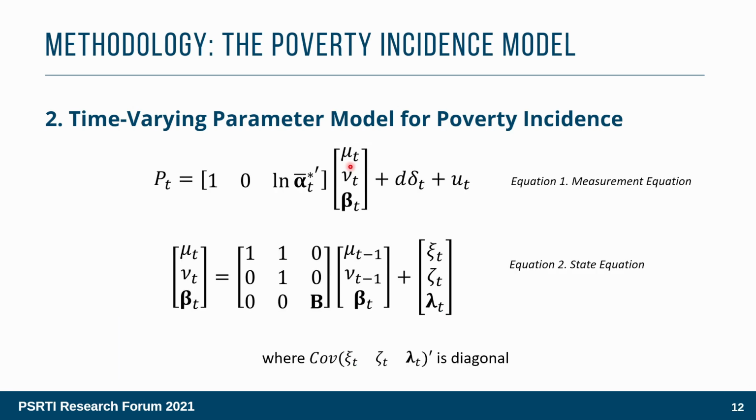The second stage model includes a local linear trend with the parameters mu and nu to take into account the possible existence of a stochastic trend in the poverty incidence, as we observe that the poverty incidence has been on a decline. In state space form, we have the measurement and state equations 1 and 2 respectively, where the covariance of the error of the state equation is diagonal. The model is again estimated using the EM algorithm.